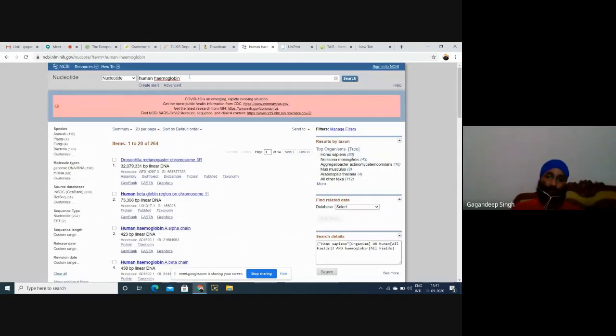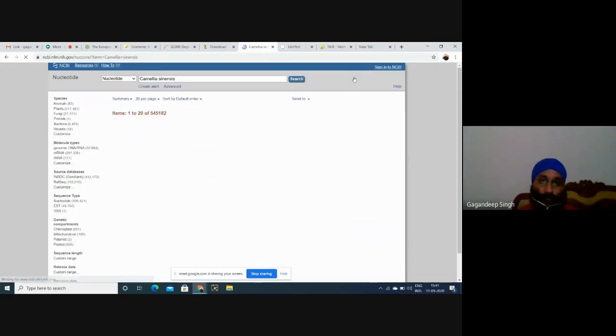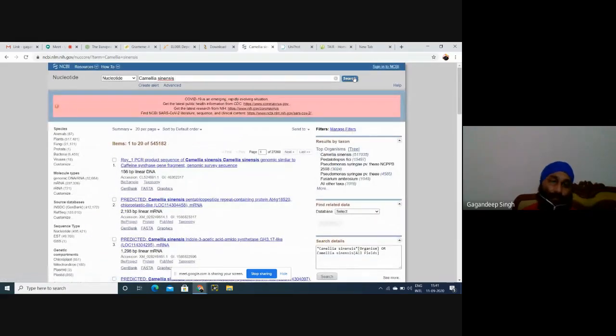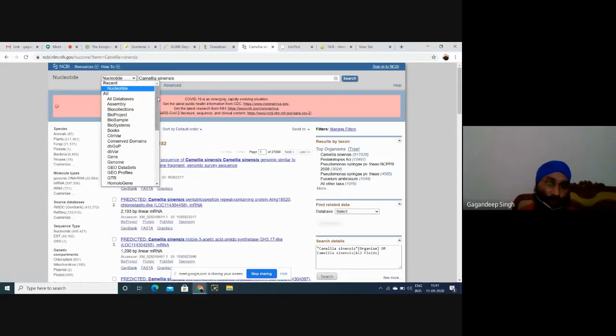But we'll again go for Camellia sinensis, by taking just a basic example. Okay. If anybody is working on human, they can also select human. No problem. This is not bound. Now, what about these, are they nucleotide sequences?